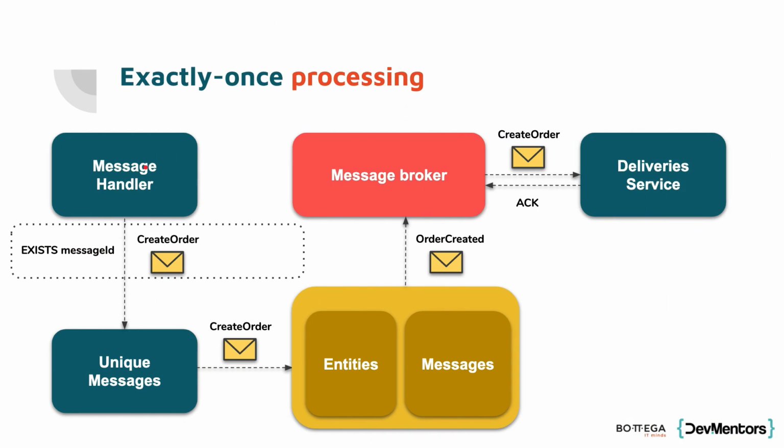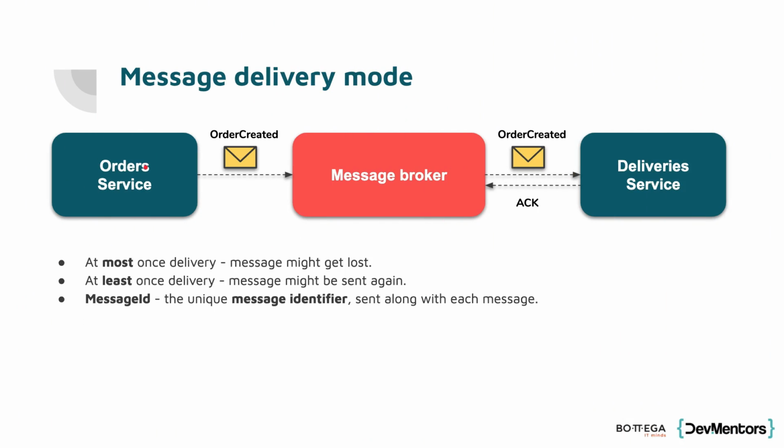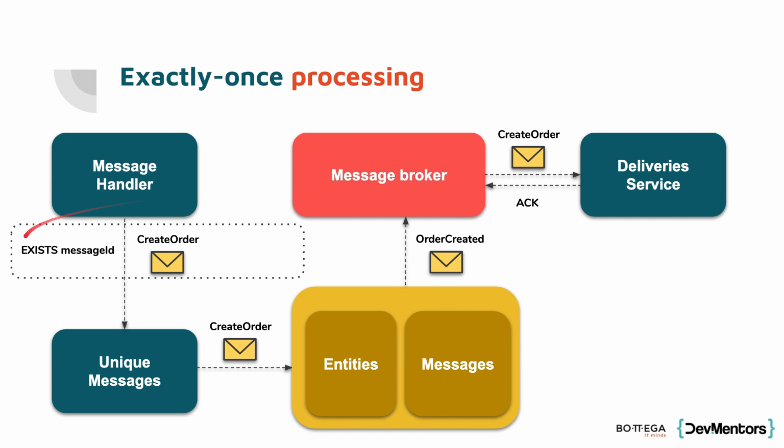And the way it might work is the following. At first, when we receive the message from the broker, let's say we receive this order created event or create order command, whatever that message is, we will need to store somewhere, maybe in some dedicated table within our database, for example, a list of all messages or just message IDs.